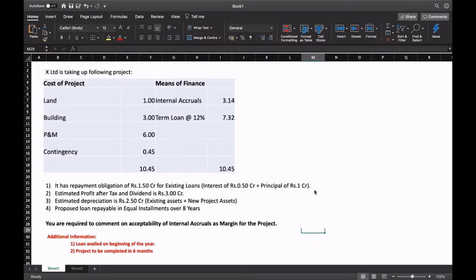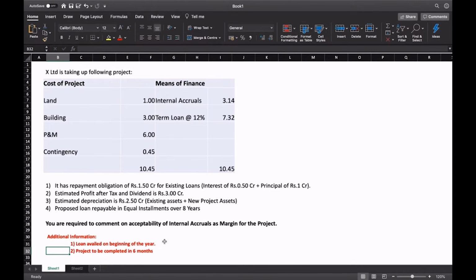I have taken the case here, same information, but there are two additional things. One, the assumption is the loan is availed at the beginning of the year, and the second assumption is the project is to be completed in 6 months. These two assumptions were not there earlier when we discussed. So if the loan is availed on, let's say, 1st April, the project has to be completed in 6 months, that is 30th September.